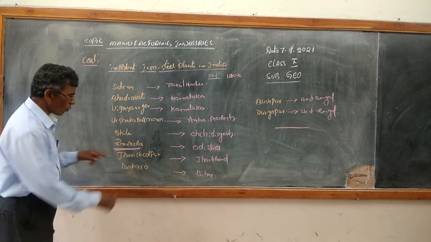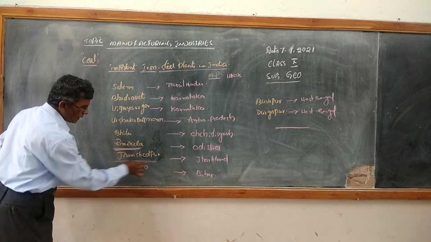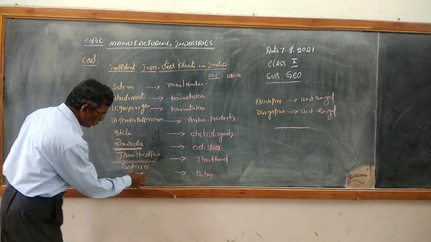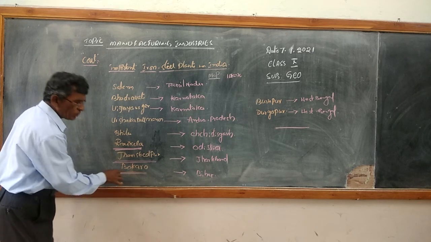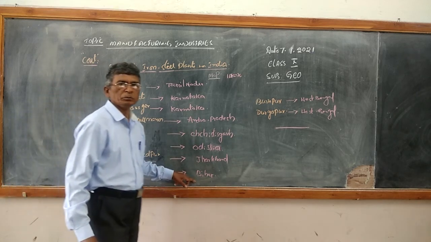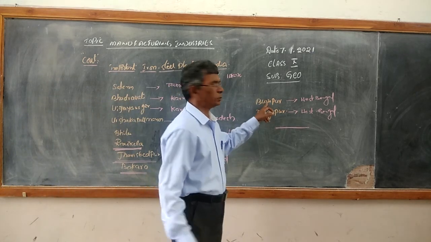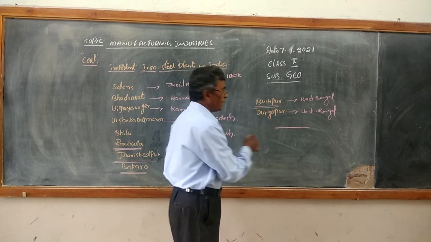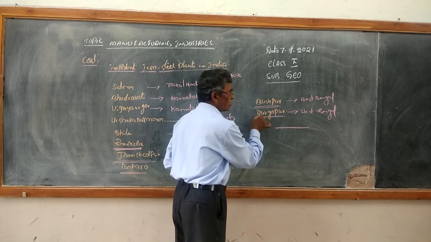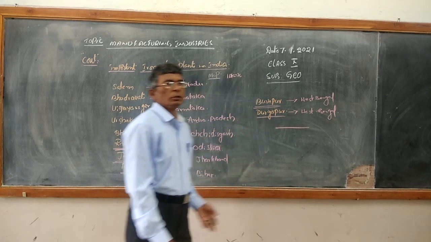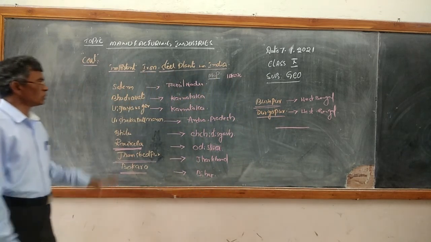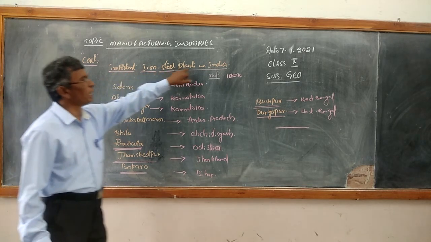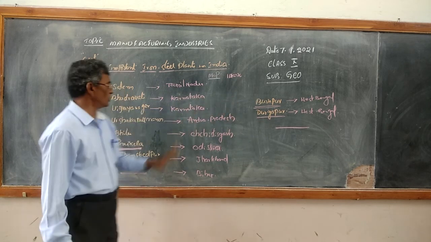Then Jamshedpur iron steel plant is located in Jharkhand. Then Bokaro iron steel plant in Bihar. Next, Burnpur iron steel plant in West Bengal, then Durgapur in West Bengal. These are the most important iron steel plants in India.